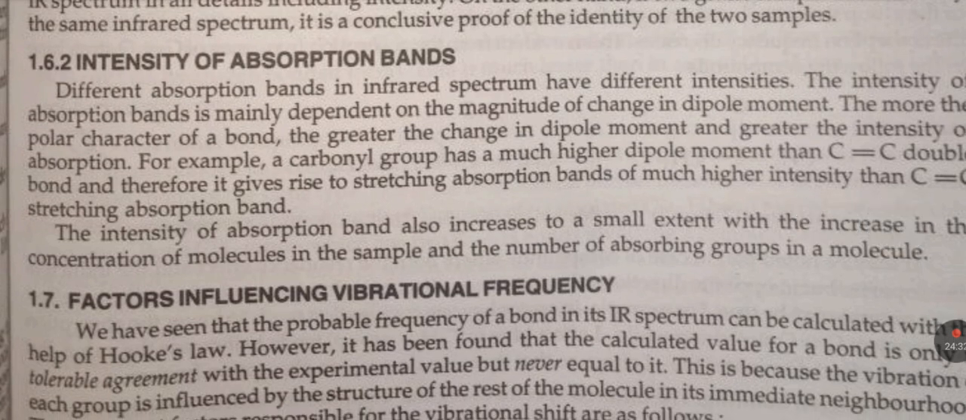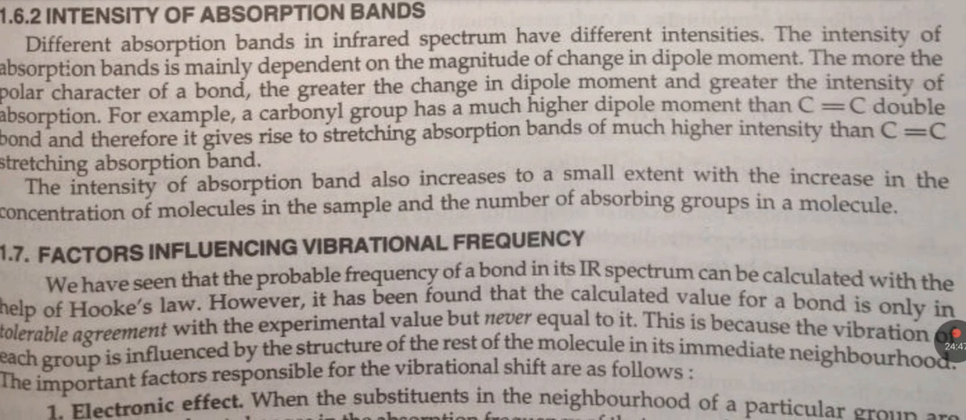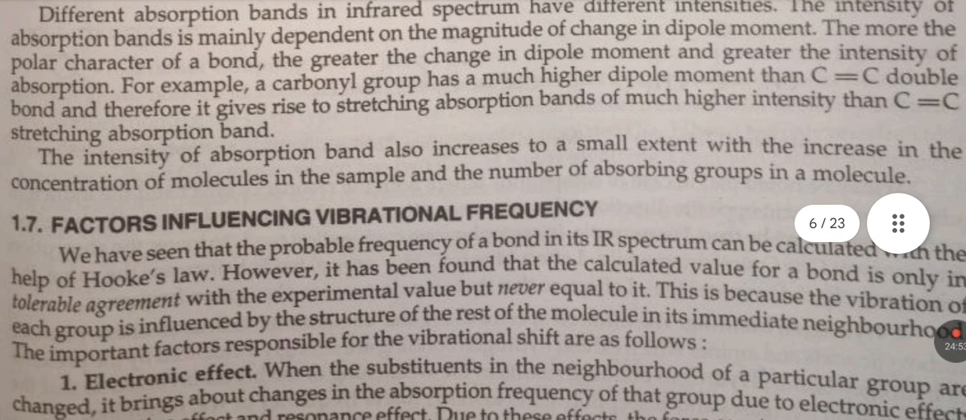Intensity of absorption bands. Different absorption bands in an infrared spectrum have different intensity. Intensity of an absorption band is mainly dependent on the magnitude of change in dipole moment. The more the polar character of the bond, the greater is the change in dipole moment and the greater is the intensity of absorption. For example, a carbonyl group has a much higher dipole moment than a carbon-carbon double bond, and therefore it gives rise to an absorption band of a much higher intensity than the carbon-carbon stretching